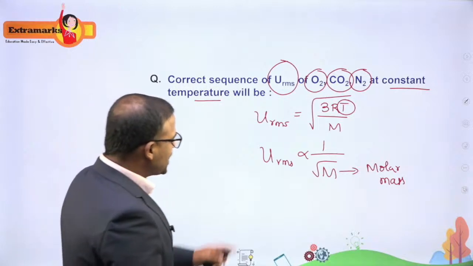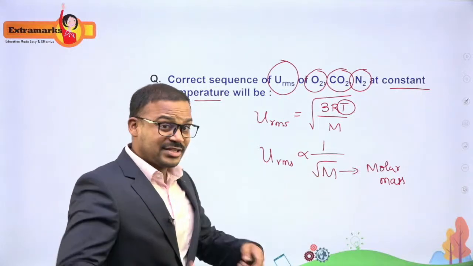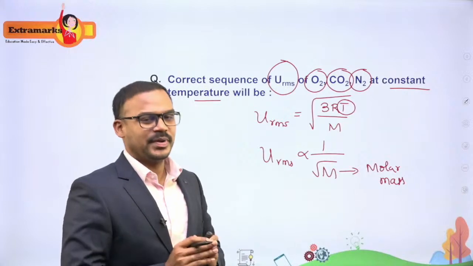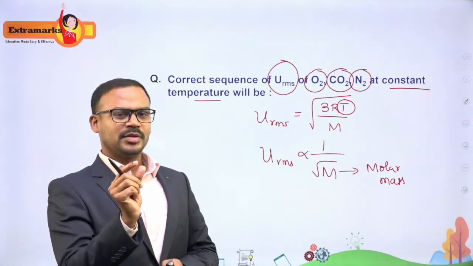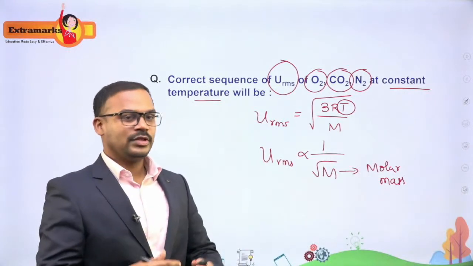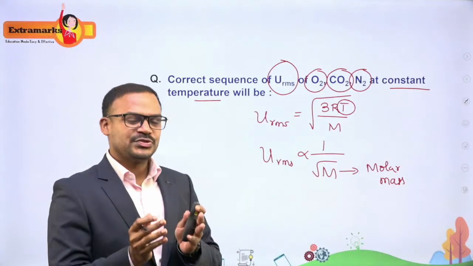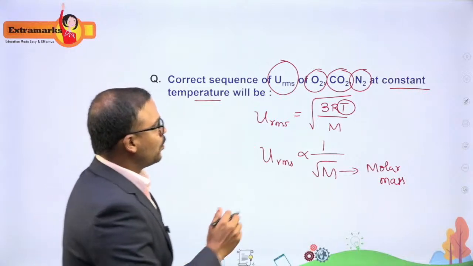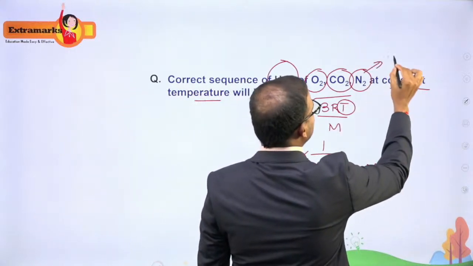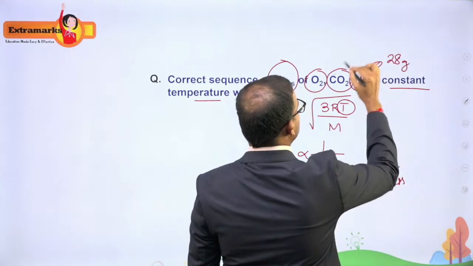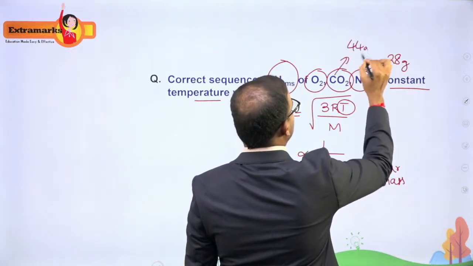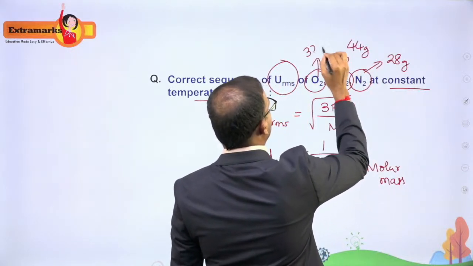And you know that it means what? Tell me, heavier is the molecule, lesser will be the speed. It's a very general concept. Smaller the molecule, easily they can move, so their RMS speed will be high. So heavier is the molecule, their RMS speeds will be lesser. So let's look at their molecular weight. So N2, how many grams is it? 28 grams. CO2, that is 44 grams, and oxygen is 32 grams.